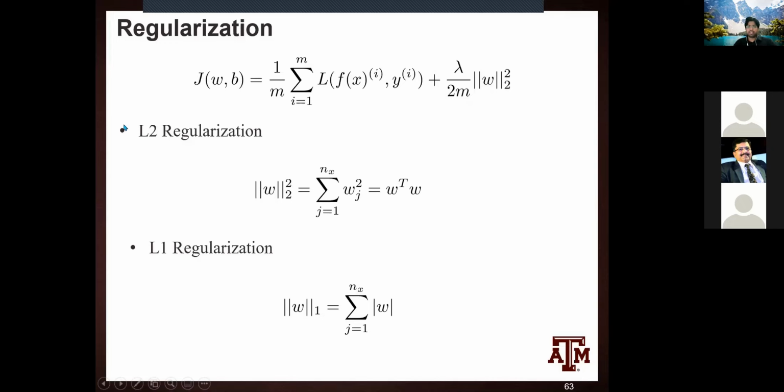There are two types of regularization. There is L2 regularization with a square of the weights term, and then there is L1 regularization with a linear weight term added to the cost function. The addition of these terms basically overcomes overfitting.